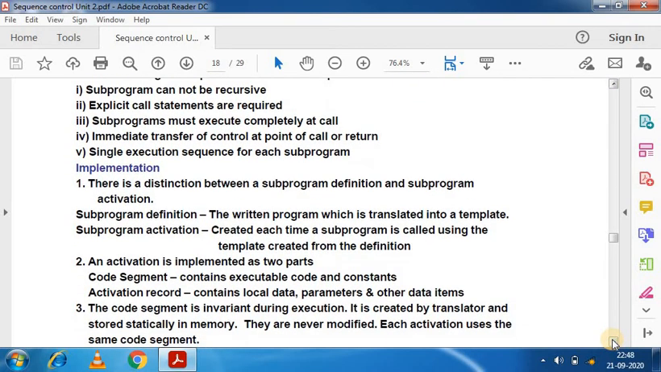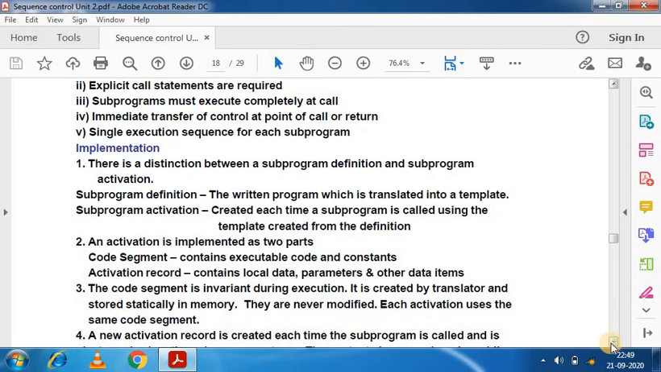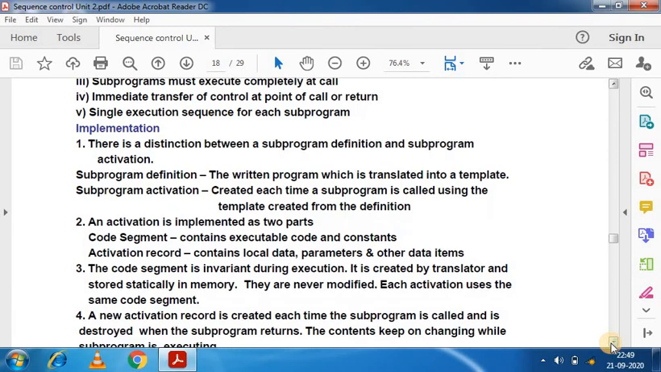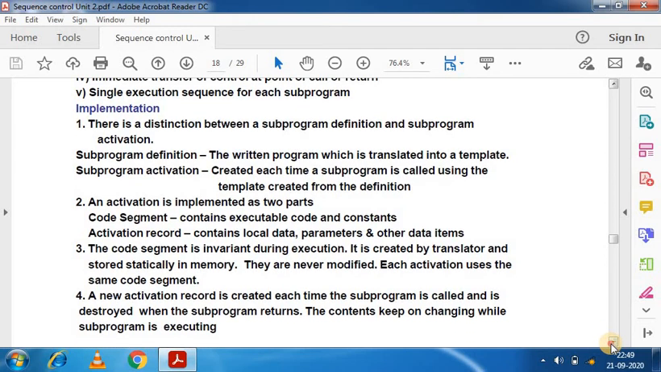You can see through the activation record. The activation record is automatically generated when we are using it, and the subprogram activation is created each time a subprogram is called using the template created from the definitions. And activation is implemented as two parts: code segment and activation record. Activation record contains local data and local information including all the parameters with the other data items.